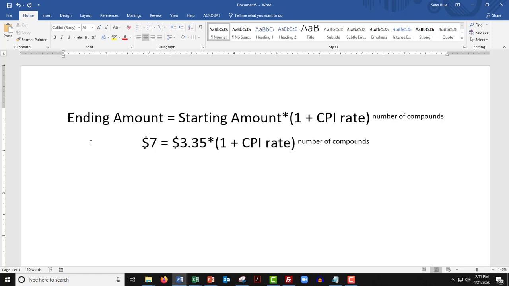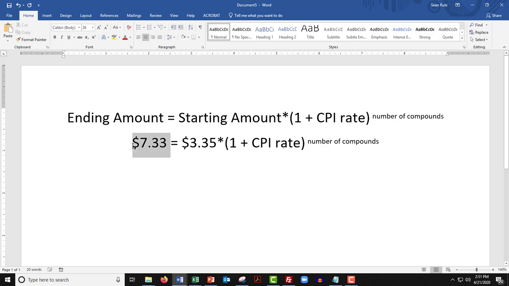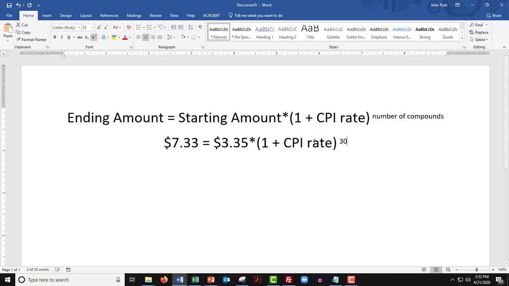Whoops, not $78.33. $7.33. Which, if you see, is pretty darn close to what it actually is right now. This is 8 or 9 cents more. I forget, it's $7.24, $7.25 an hour. We don't know this. We're trying to solve for that, but we do know it took 30 years for it to get there.